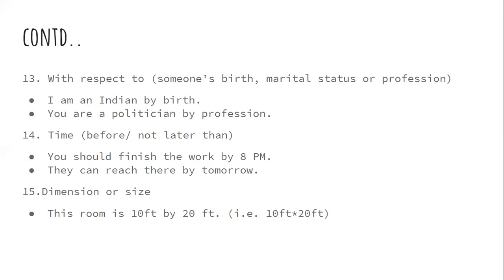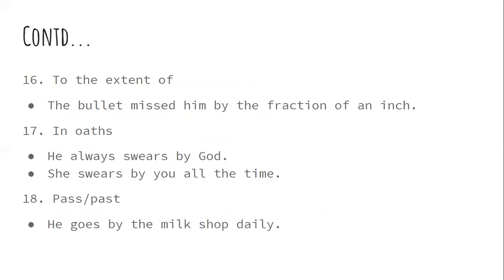And of course, by is used to denote dimension or size. This room is 10 feet by 20 feet. So in mathematics, we write 10 feet multiplied by 20 feet. And that can also be written in this way, 10 feet by 20 feet, showing the area. Again, it shows the extent of something. The bullet missed him by the fraction of an inch. So what is the extent? By the fraction of an inch. So it denotes the extent.